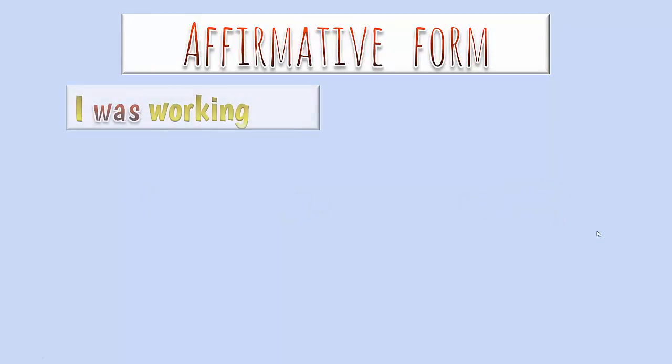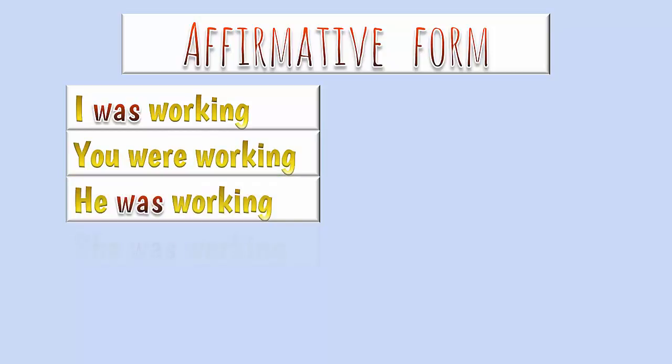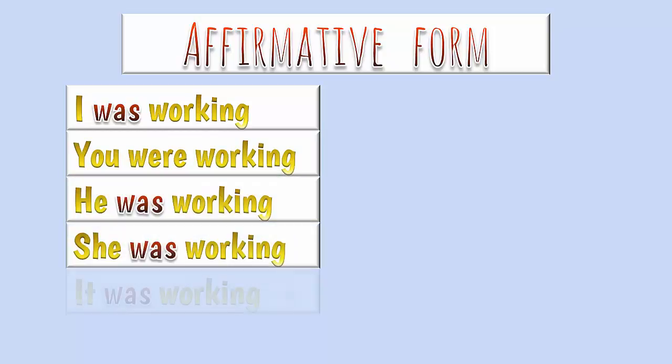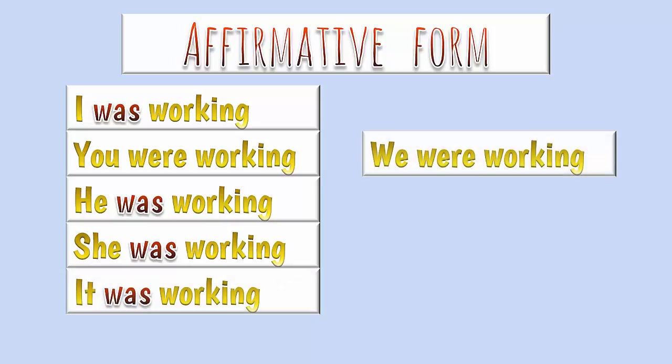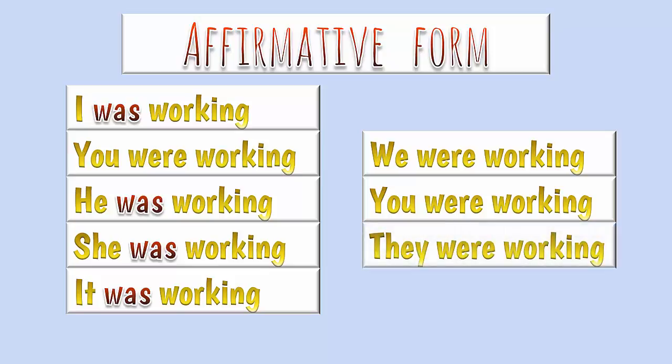So, in the affirmative form, we say, I was working, you were working, he, she, it was working, we, you, they were working. Some other examples.